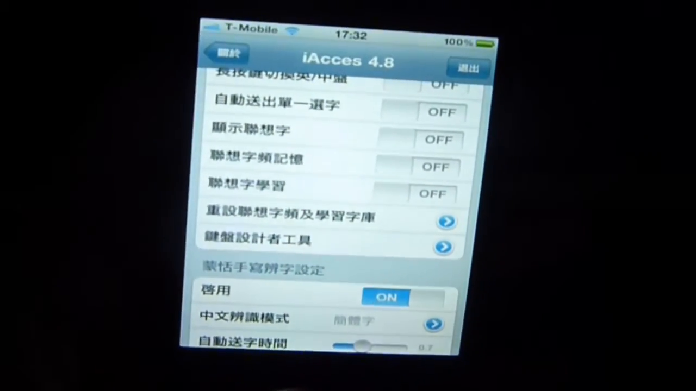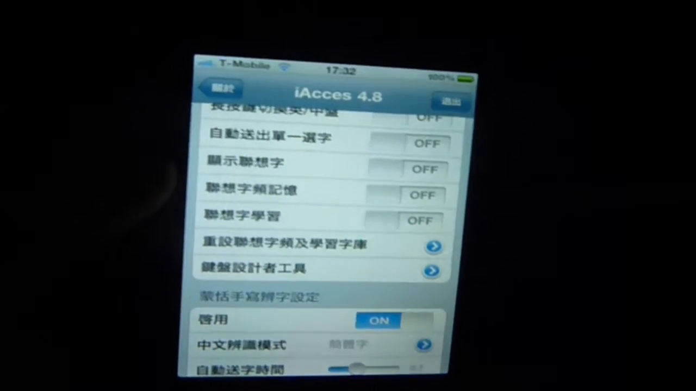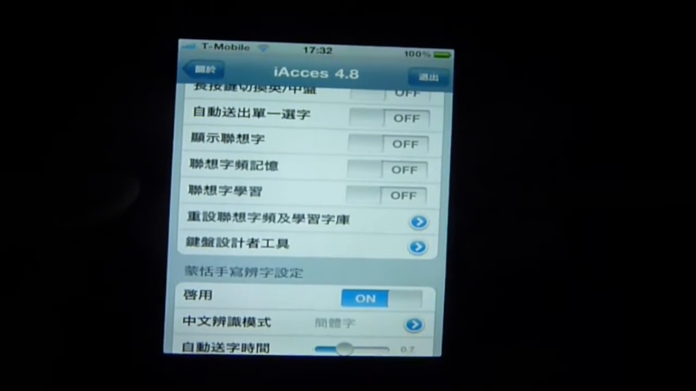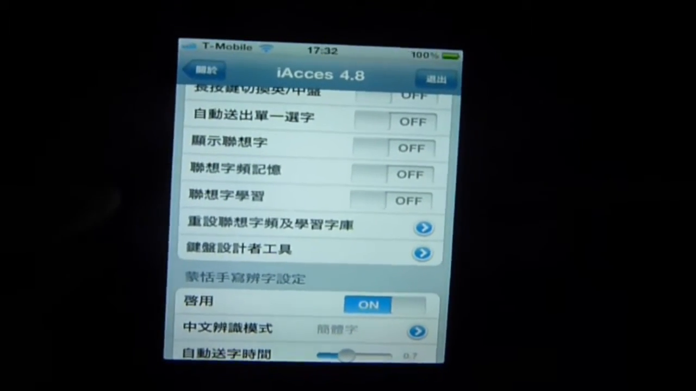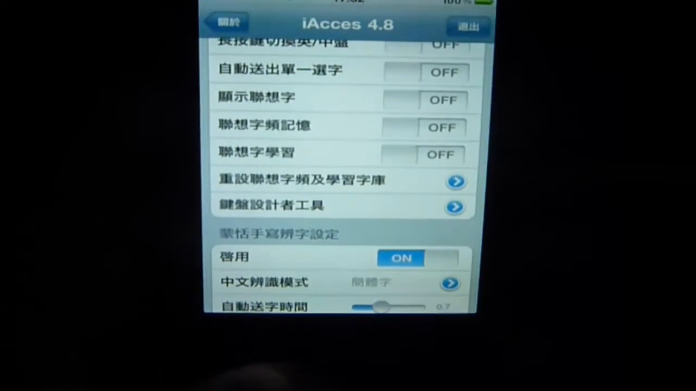Now the first time you open this up it's going to crash, so as soon as you've downloaded iAccess 4.8, turn off your device and turn it back on. Don't respring or anything, it doesn't work. You have to manually turn it off and turn it back on, then open it back up and turn everything off and it should work.